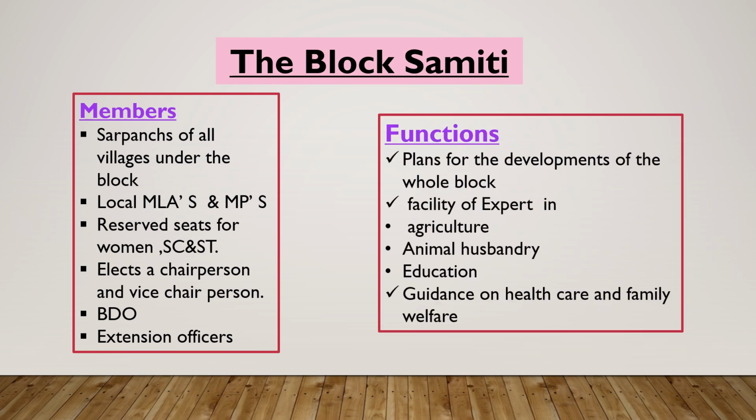Now what are the functions? What does the block samiti do? It plans for the development of the whole block and provides the facility of experts in agriculture. The experts in agriculture advise villagers on better varieties of seeds, pesticides, new methods of cultivation and so on. Then the facility of experts in animal husbandry. What do you mean by animal husbandry? Animal husbandry means caring for and breeding of animals on farms.